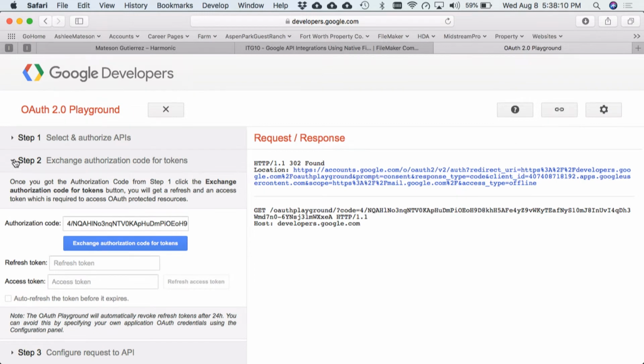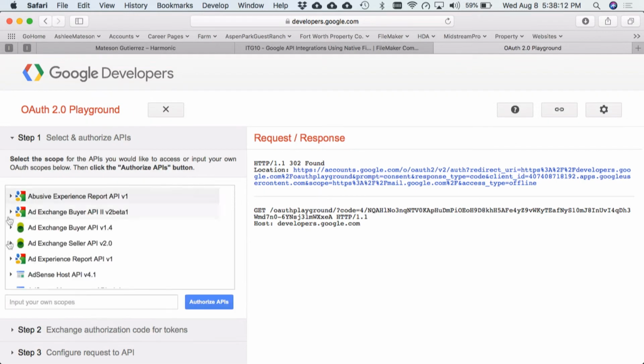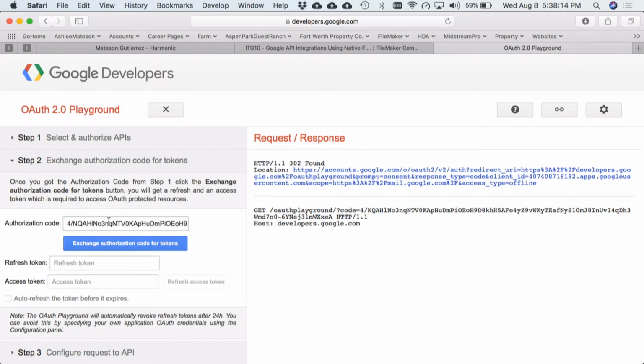But I'm going to go back to step 1. No, step 2. Yeah. So here we see they provide us an authorization code, and we can see that right here. And in a little bit in FileMaker, we'll see that this is provided to us also in just some HTML, and with a simple native FileMaker function, we can just pull that out.